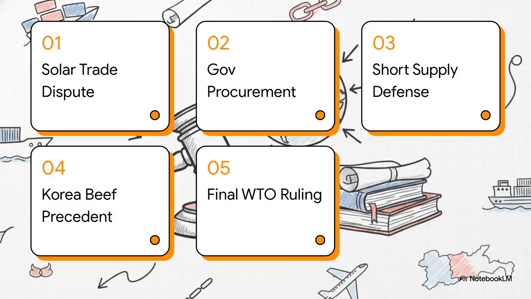Here's our precedent pathway for today. We've got 1. The solar trade dispute, 2. Decoding government procurement, 3. The short supply defense, 4. The Korea beef precedent, and 5. The final WTO ruling. Let's jump right in.